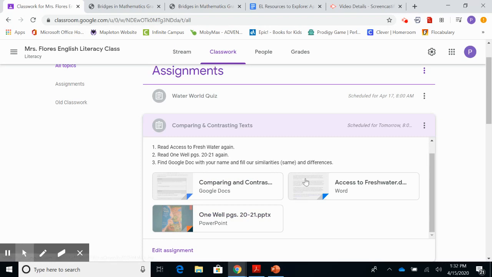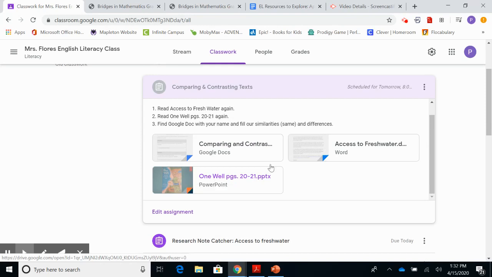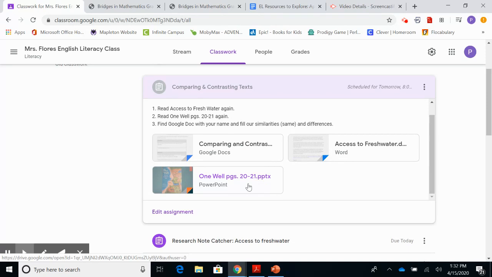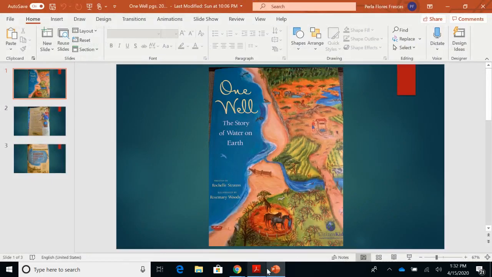And then find the Google Doc with your name to fill out similarities and differences, which is this. Last time, some of the documents didn't work for you to type in. If it does not work for you to type, just create a Google Doc and turn it in, okay? I'm sorry, technology sometimes works, sometimes it doesn't, but I know that you can create a Google Doc and put your answers that way. All right, so let's start off by reading Well pages. I am going to read it for you guys, but you also need to go back and read it again. So here are the pages, and here's Access to Fresh Water.